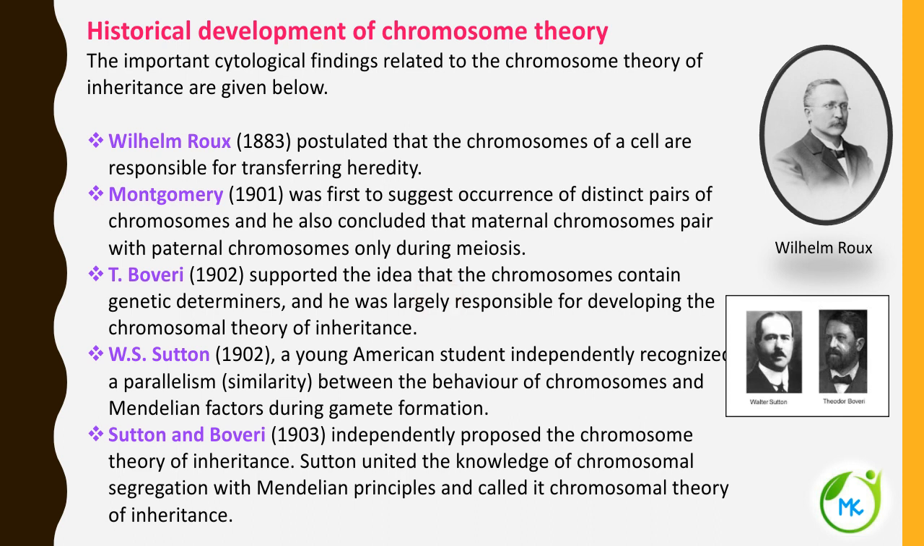Sutton, a young American student, independently recognized a parallelism, that is, the similarity between the behavior of the chromosomes and Mendelian factors during gamete formation. Sutton and Boveri both independently proposed the chromosome theory of inheritance. Sutton united the knowledge of chromosomal segregation with the Mendelian principles and called it the chromosomal theory of inheritance.